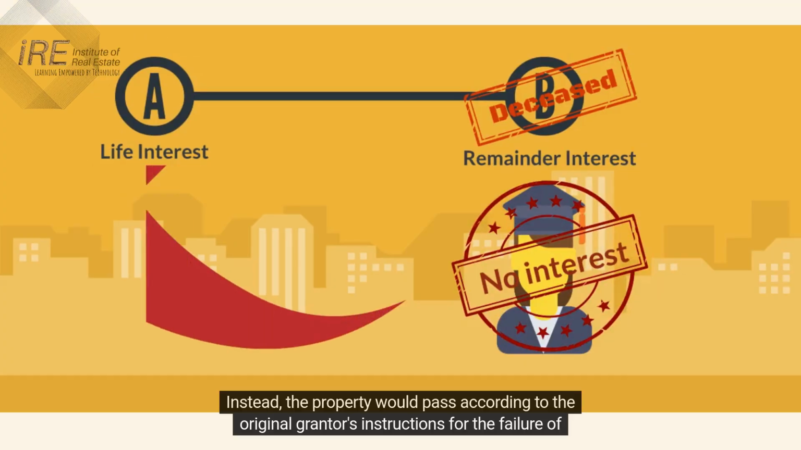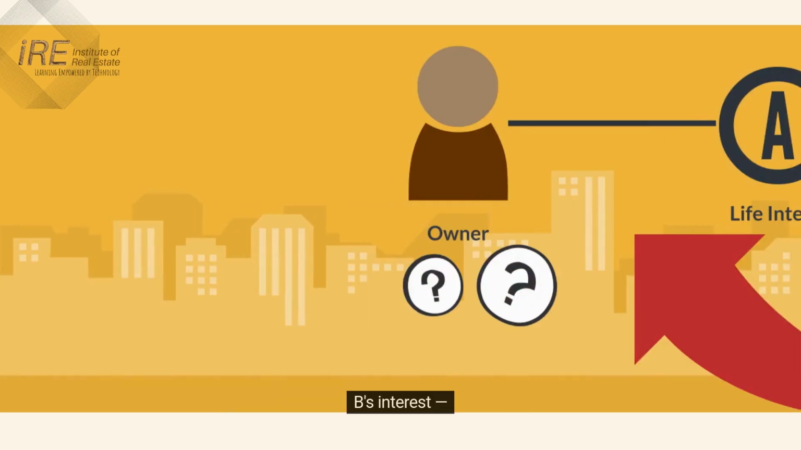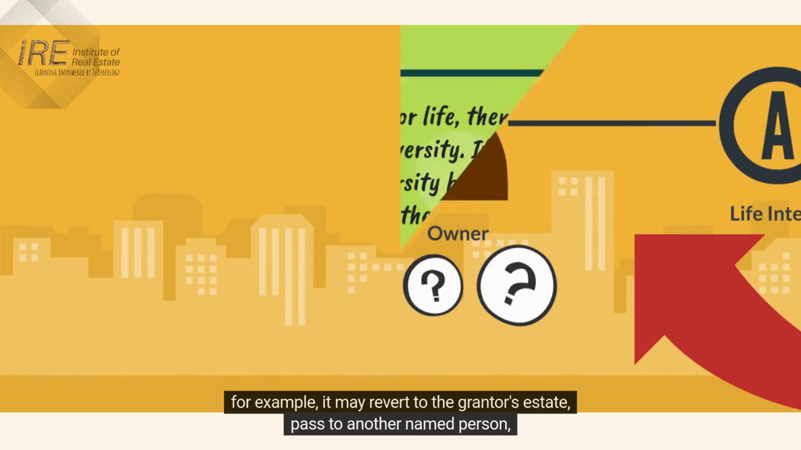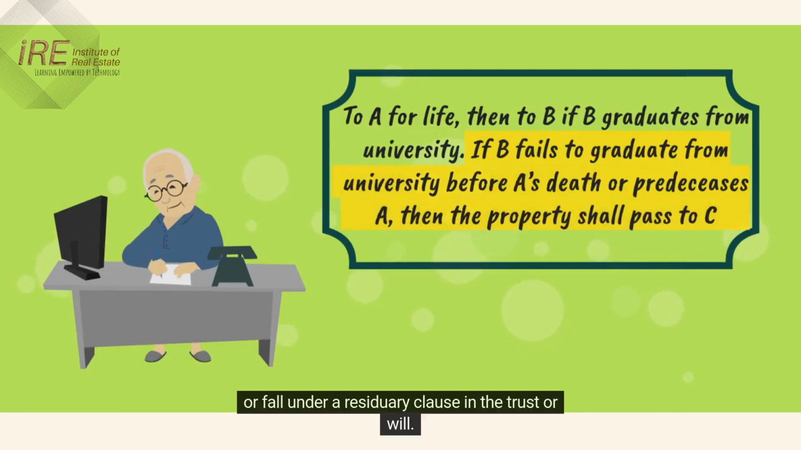Instead, the property would pass according to the original grantor's instructions for the failure of B's interest. For example, it may revert to the grantor's estate, pass to another named person, or fall under a residuary clause in the trust or will.